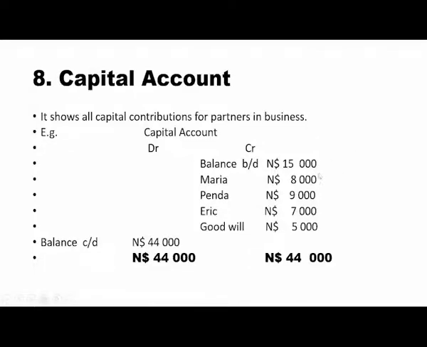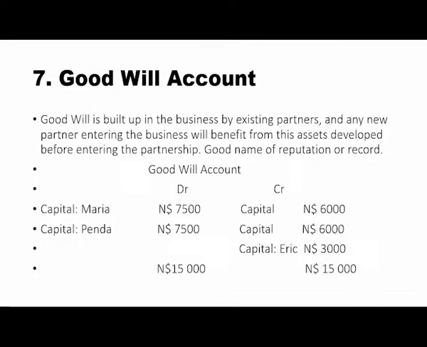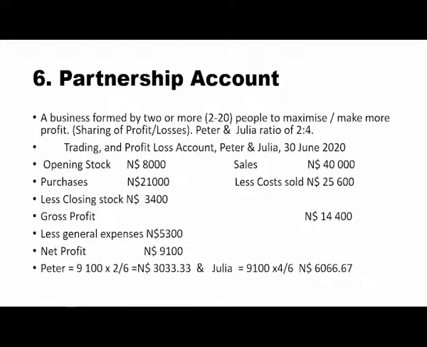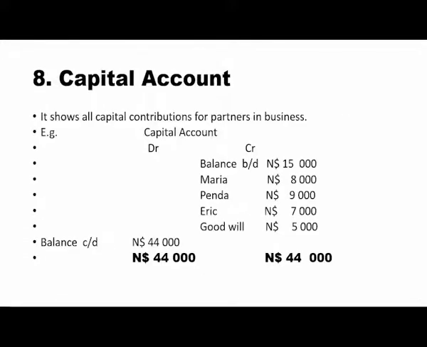Now, if you compare these with the previous account of goodwill, you will see that the amount contributed by Eric was 3,000. Here in the next capital account, it has increased from 3,000 to 5,000. It has increased by 2,000.